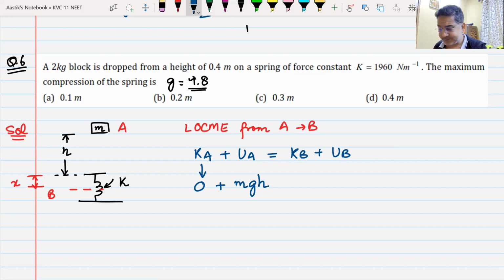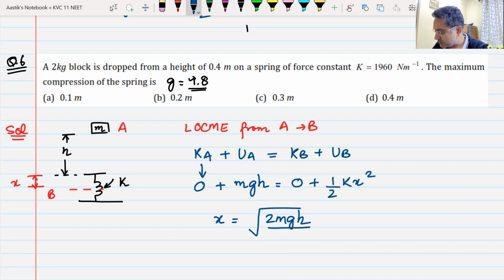That will be equal to kinetic energy at point B, which is 0, plus potential energy at point B, half kx square. From here you can find out the value of x, which is under root of 2mgh by k. Yes or no? That is what you have to find out.